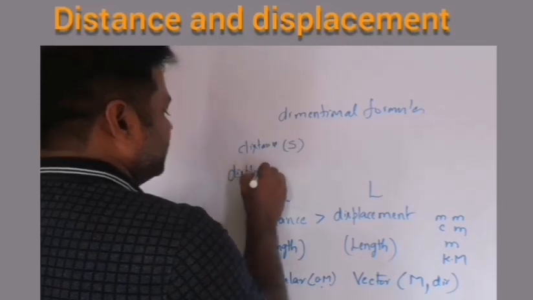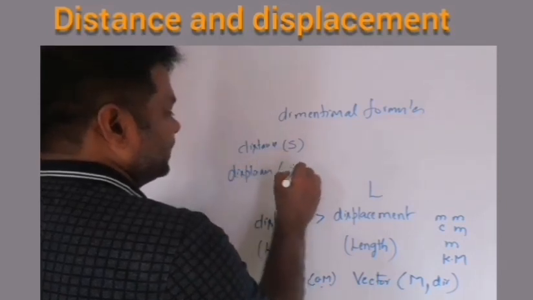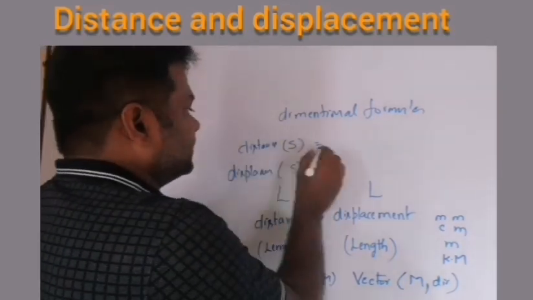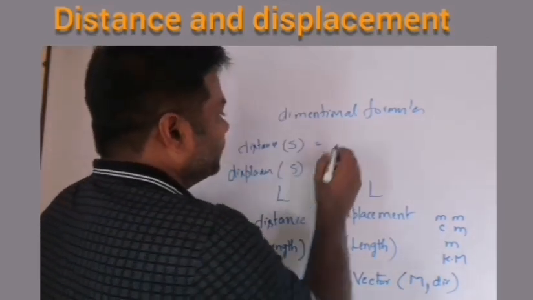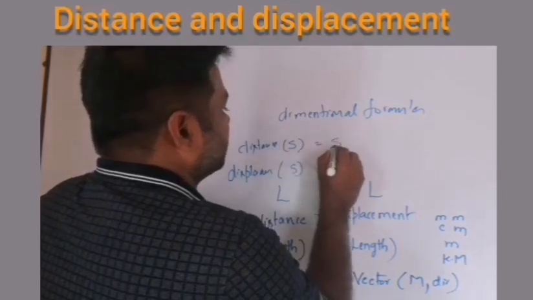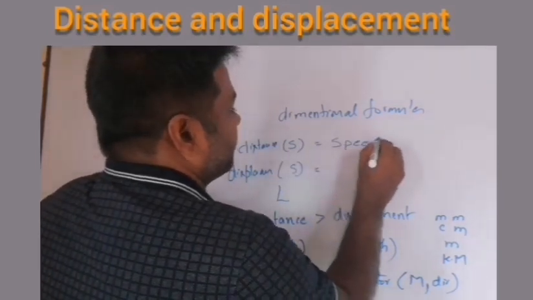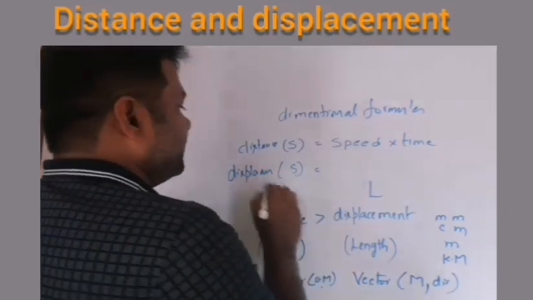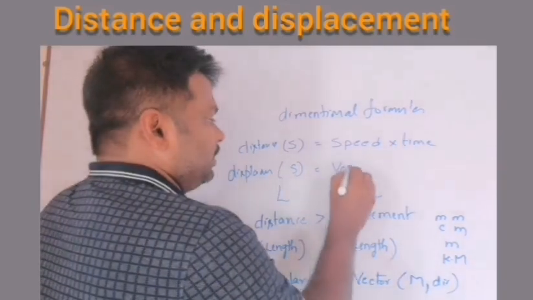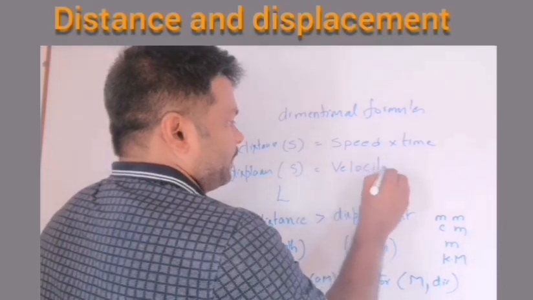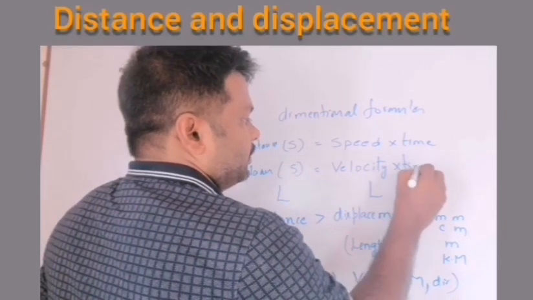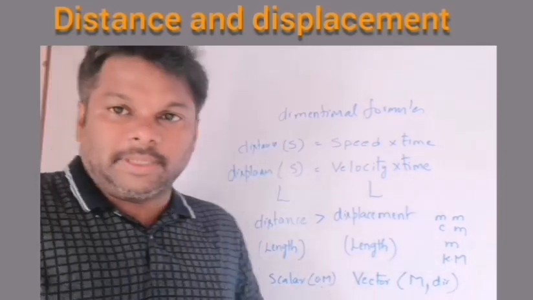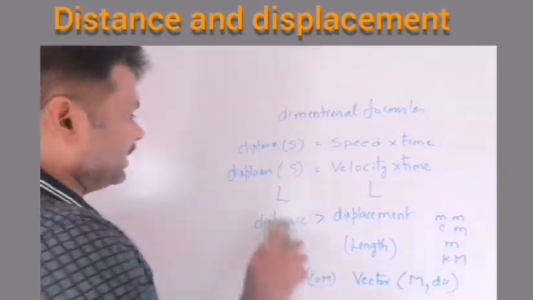Displacement is also represented with the letter S. But here the formula will change. Distance is equal to speed into time, whereas displacement is equal to velocity into time. I hope you got it. We have two separate formulas for distance and displacement.